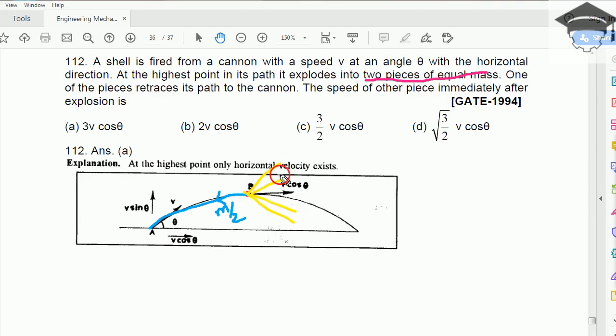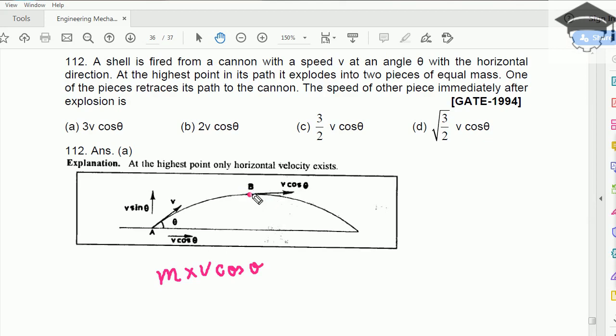Okay, suppose the other piece velocity is v dash, so we have to conserve the momentum, initial momentum and final momentum. Initial momentum would be m into v cos theta. We are assuming conservation of momentum in x direction, because at point B we have only velocity in x direction, we don't have any velocity in y direction.